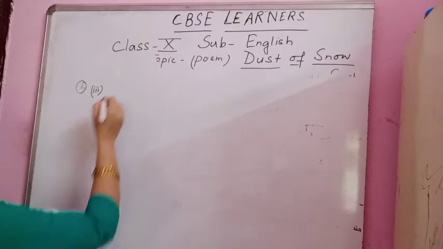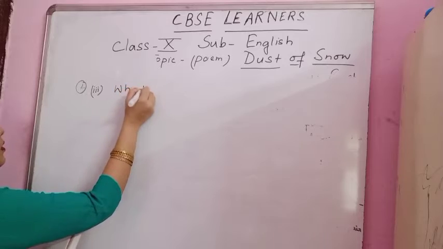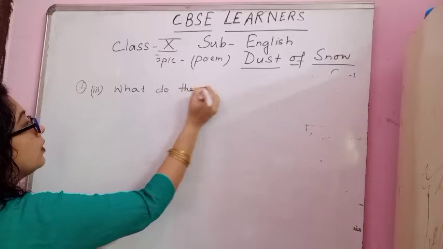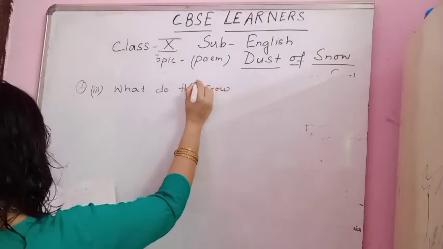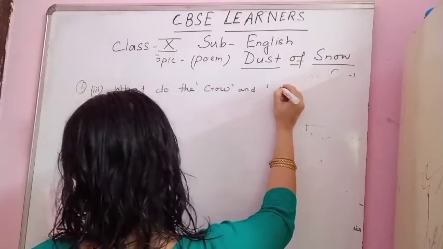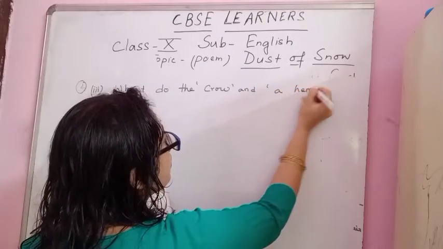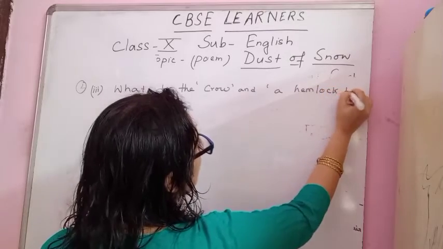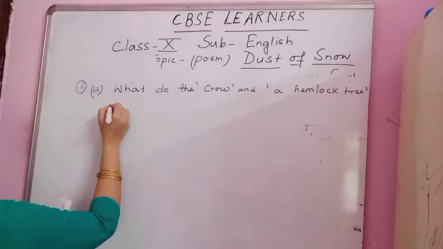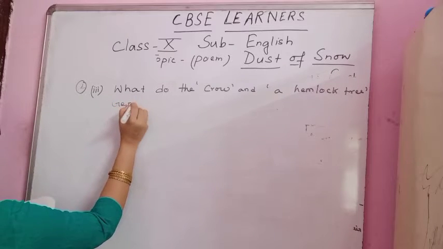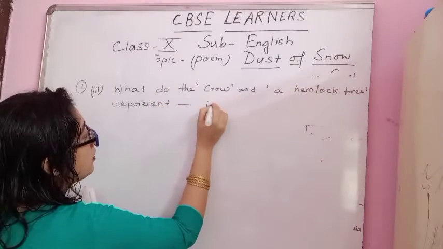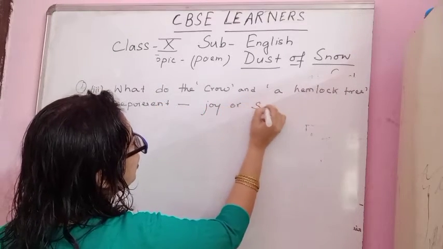Number 3, what do the crow and a hemlock tree represent, joy or sorrow?